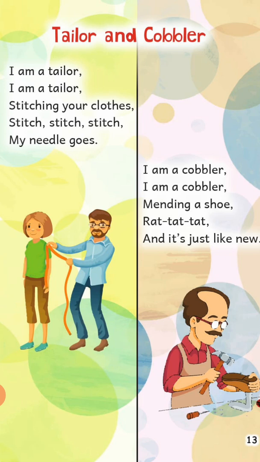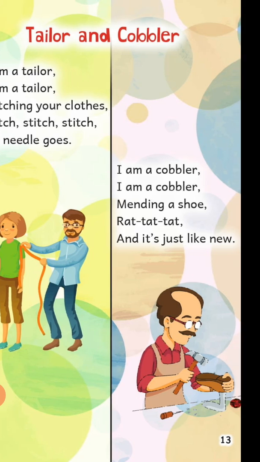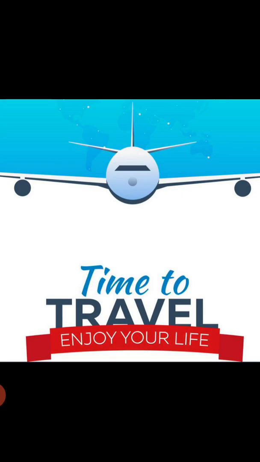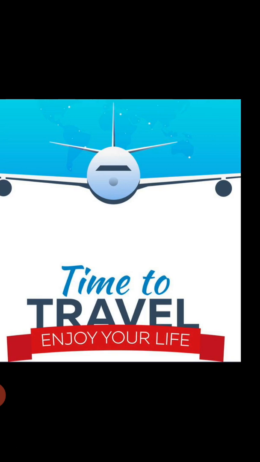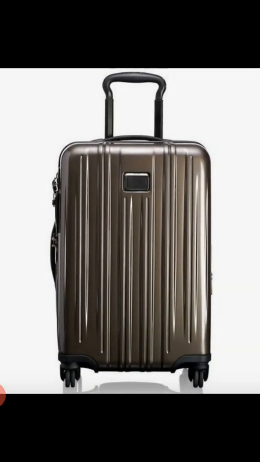Okay students, now repeat this rhyme at your home again and again. Now in this session we are going to learn that if we are going on a trip or going for a vacation outside our city, then what do we take in our baggage to wear at that place, and what main thing do we need if we go on a trip.